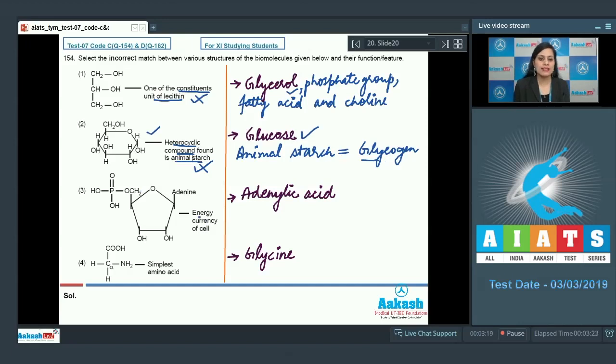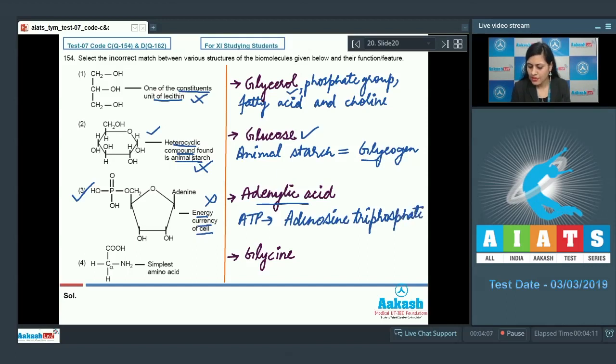The next feature given is energy currency of cell, and as it is an incorrect match, this is a correct answer to our question because this structure represents adenylic acid. On the other hand, energy currency of cell is ATP, or adenosine triphosphate. This structure represents adenosine monophosphate, or adenylic acid.